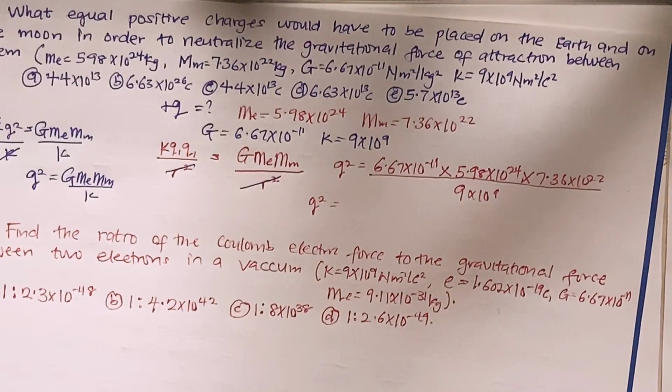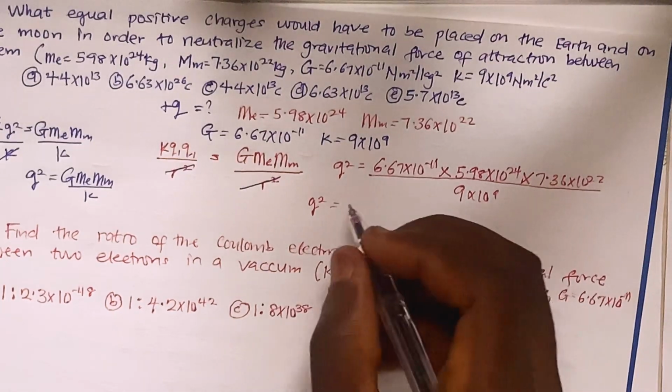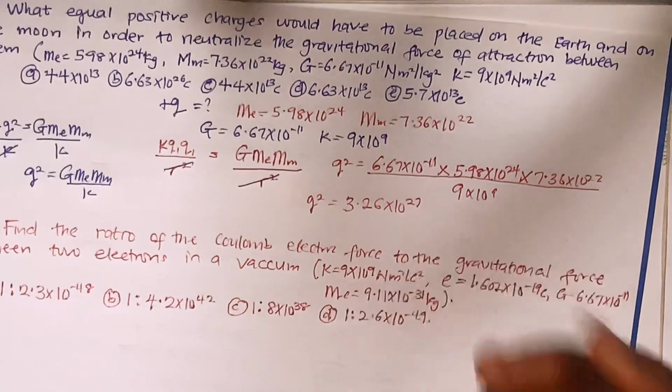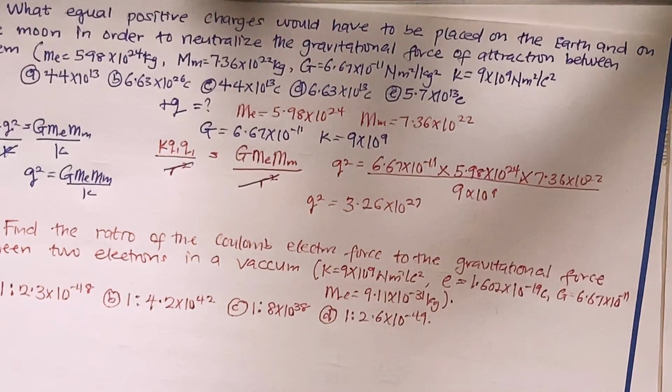In this case, I'm not going to be simplifying anything, because let's just solve it directly. That's 6.67 times 10 to the power minus 11, then multiplied by 5.98 times 10 to the power 24, then multiplied by 7.36 times 10 to the power 22, then all divided by 9 times 10 to the power 9, right? So I'm having 3.26 multiplied by 10 raised to the power 27. So let's go ahead and find the root.